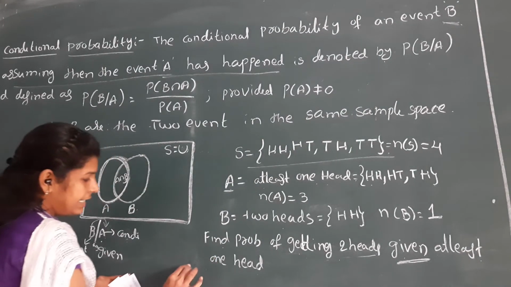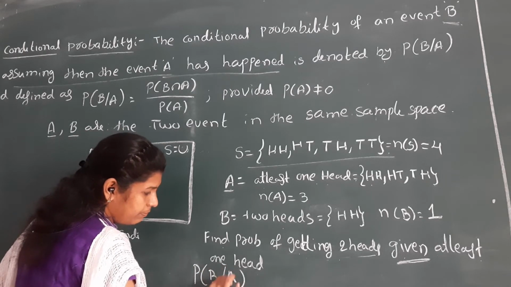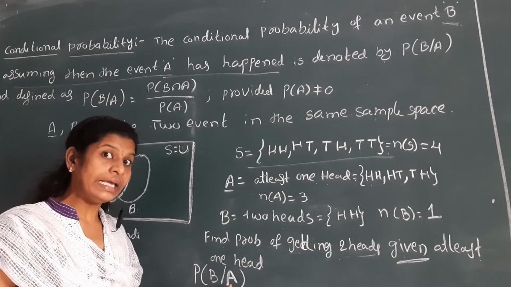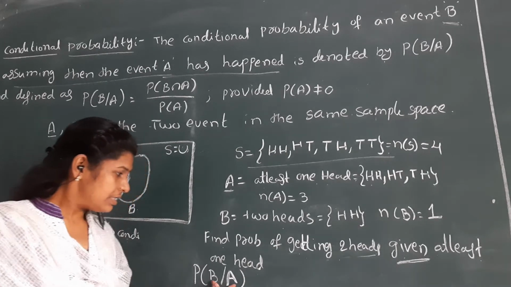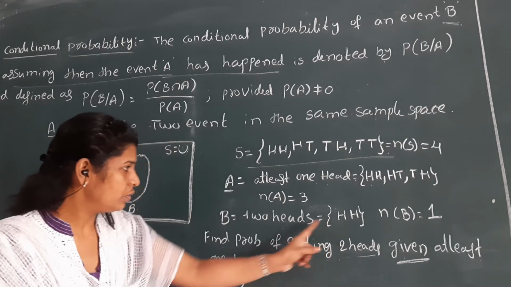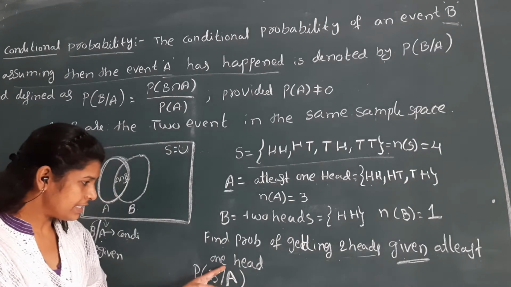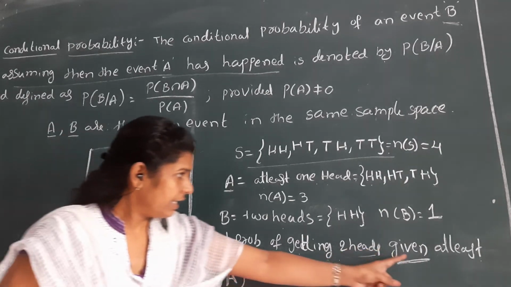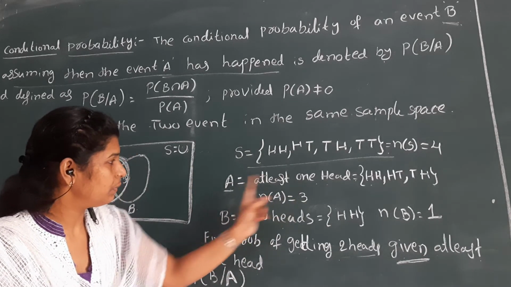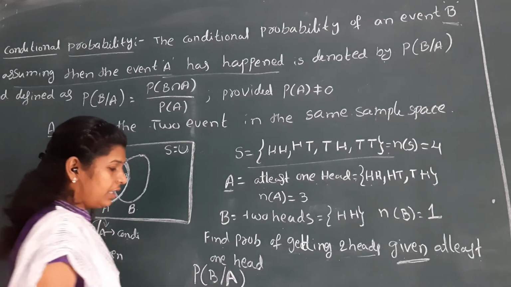So here we write probability of B by A, B given A. B I am writing first because 2 heads is nothing but B. Next, 'given' is indicated by A. At least one head is nothing but A. So I am writing probability of B by A. Is it clear?